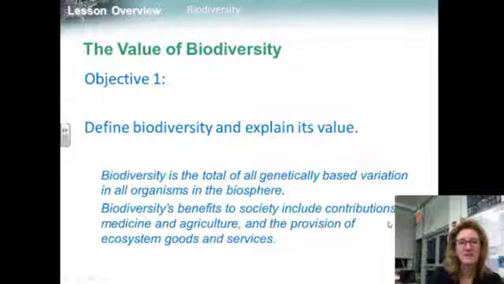So objective 1 is to define biodiversity and explain its value. Biodiversity is the total of all genetically based variation in all organisms in the biosphere. Biodiversity benefits to society include contributions to medicine and agriculture, and the provision of goods and services by the ecosystem.